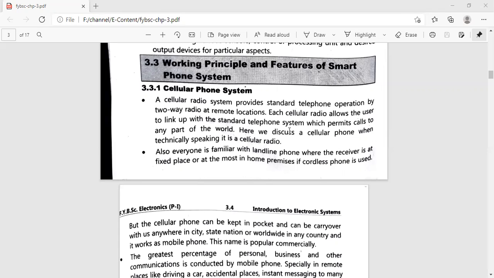So one very basic disadvantage of the landline is that you cannot carry your landline wherever you are going, right? Opposite to that, in the case of cellular mobile phones, you can carry your mobile phone wherever you are going, whether you are in the city, the state or the nation, or traveling worldwide in any country. Okay, so these are the advantages for which landline phones are replaced by cell phones.